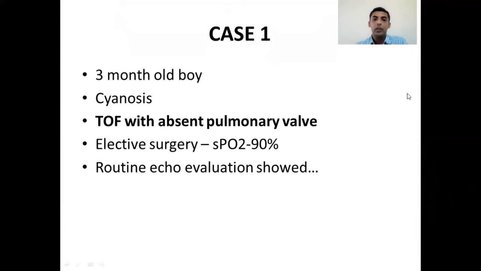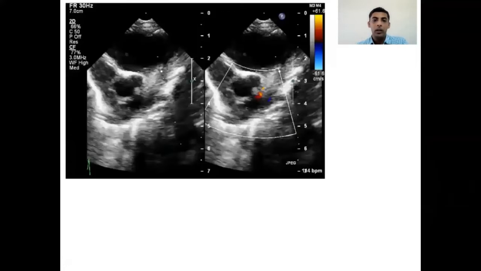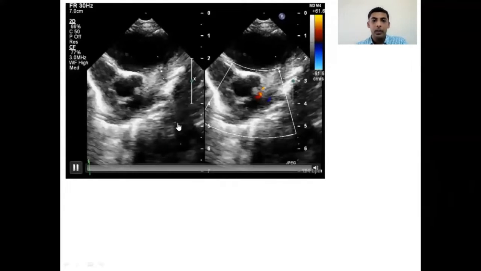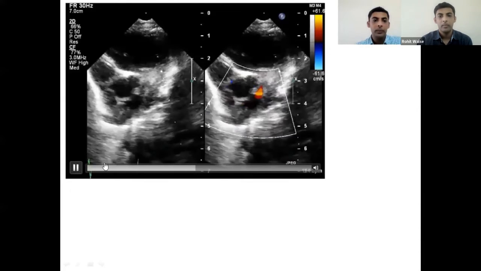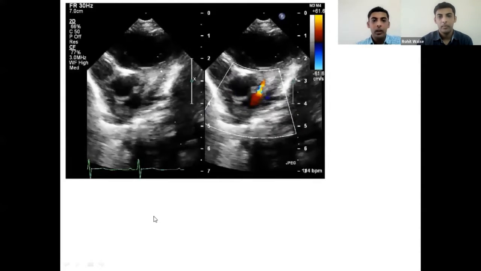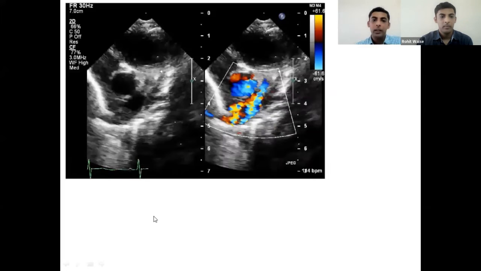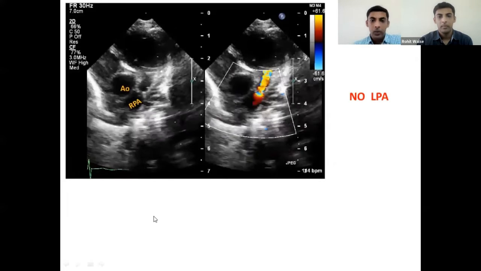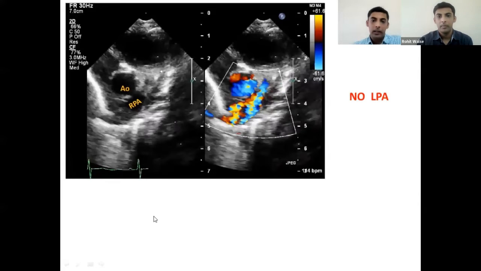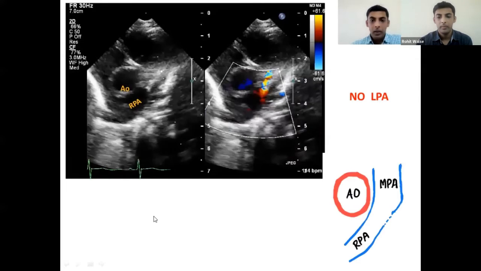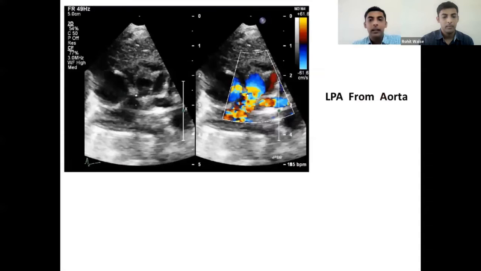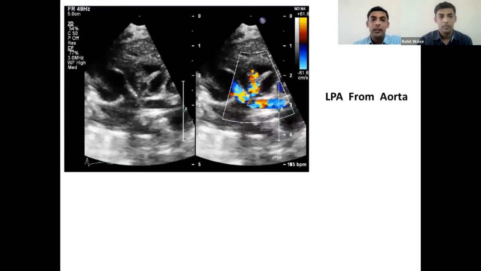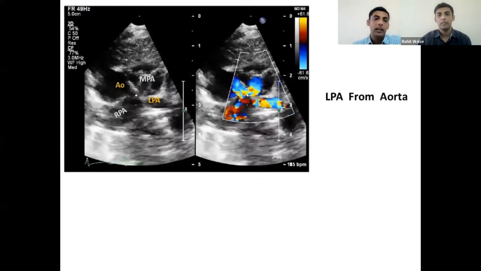And his routine echo evaluation showed that, as seen in this color compare short axis view, the main pulmonary artery is continuing as right pulmonary artery and there's a free pulmonary regurgitation. So there was no left pulmonary artery. On further detailed analysis, we found that this left pulmonary artery was in fact arising from the aorta, and the main pulmonary artery was continuing as right pulmonary artery.